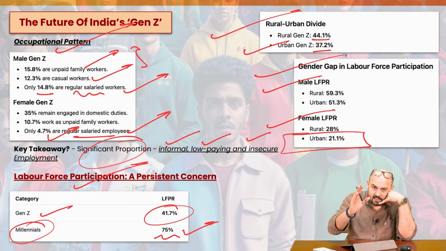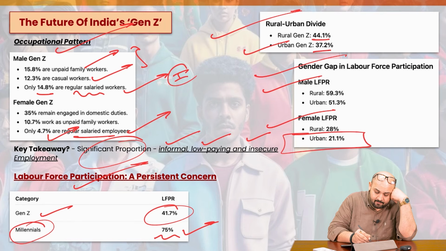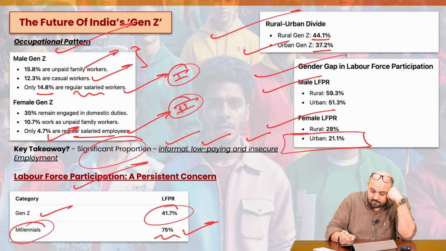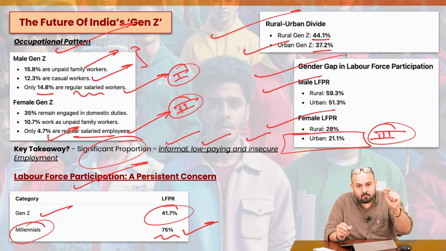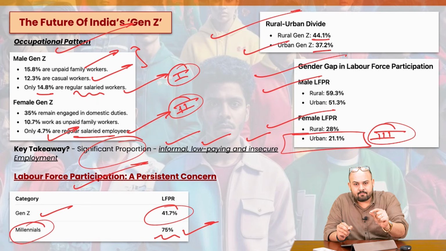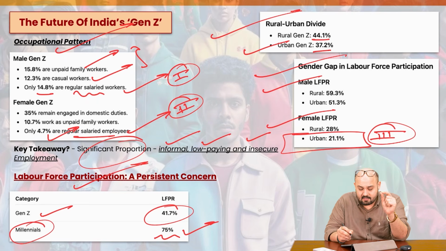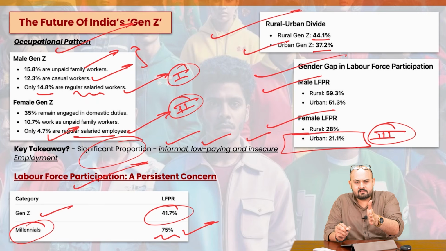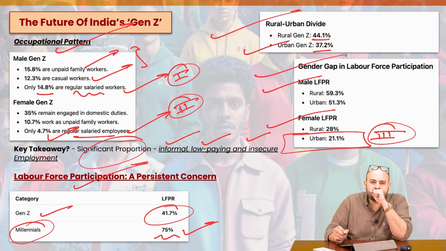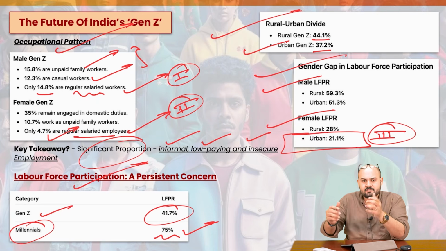So we have 3 data points which I've told you. This is the first one, this is the second, and this is the third one, which you can mention in your answers, right? So if we talk about the female labor force participation rate with respect to the urban areas, it's just 21%. We have even fewer females who are contributing to productive employment opportunities, or who are a part of this particular section.